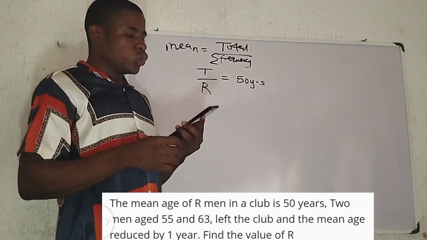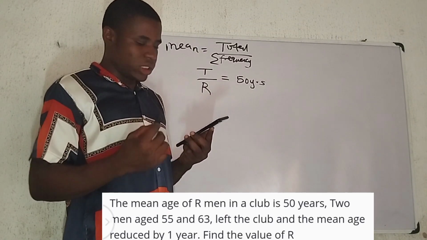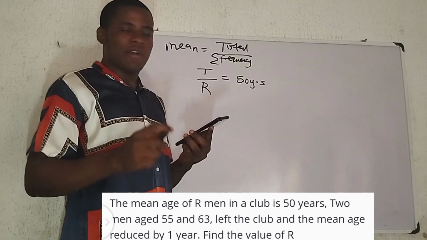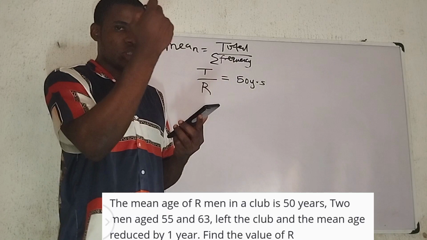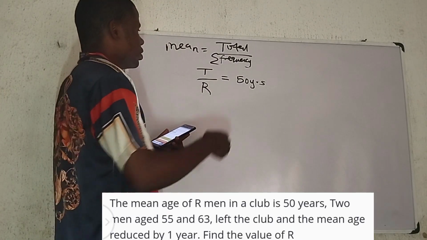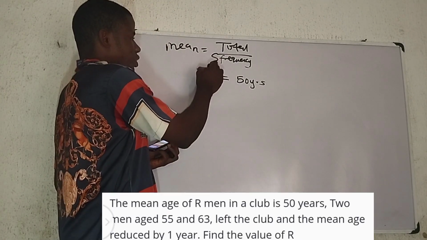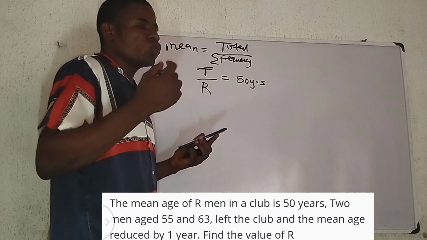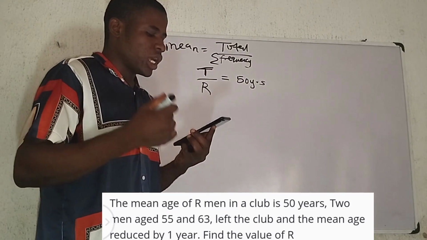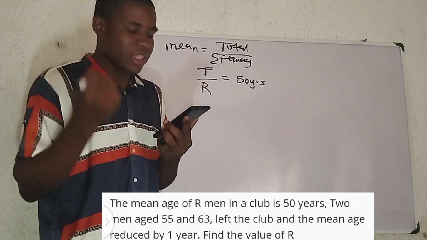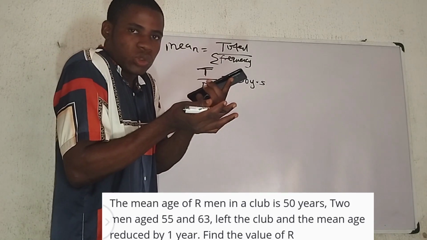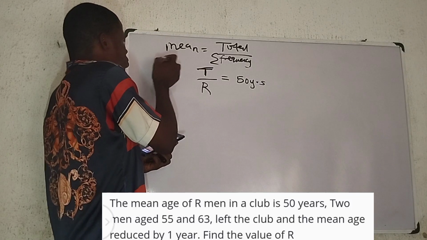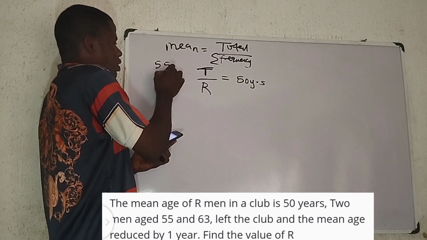Now I have two men whose ages are 55 and 63. They left the club and the mean age reduced by 1. Now, watch out, this is the total of ages. How do we get the total age of the two men? 55 plus 63.